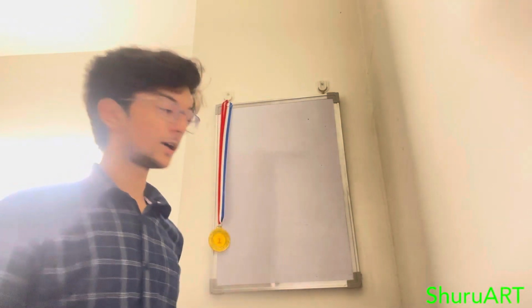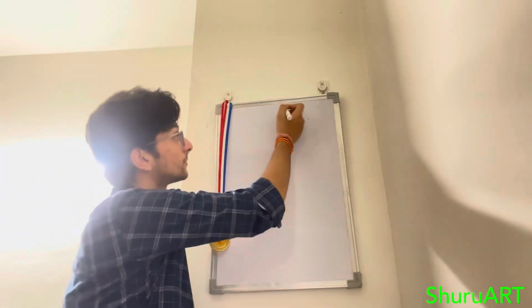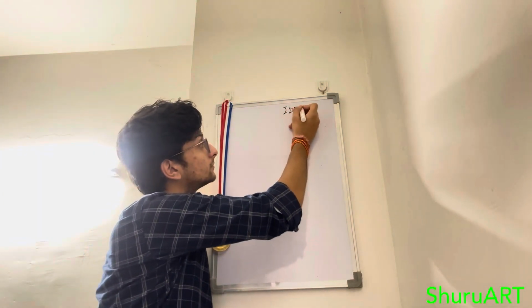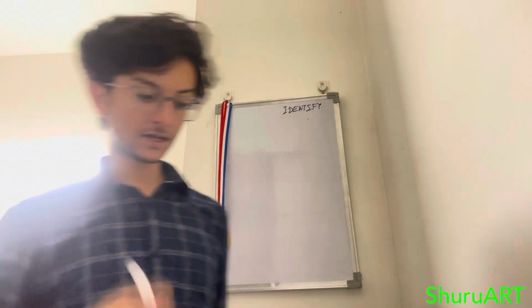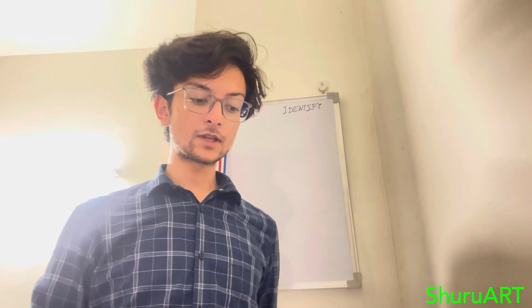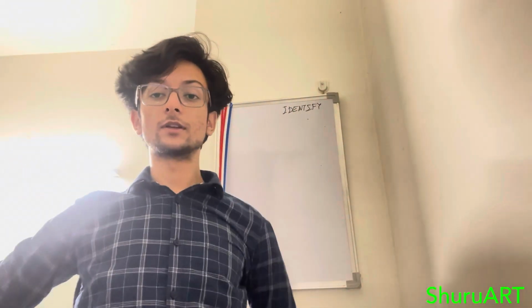So the first step in the decision-making process is to identify the problem. What the problem is. Let's say in this case, a better classroom could be a problem. A more professional classroom we can take as a problem. The first step is to identify a problem, and then the second step is to identify the decision criteria. So the problem is the classroom is unprofessional. It could be improved.